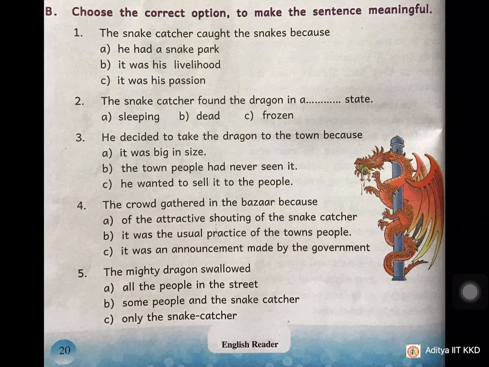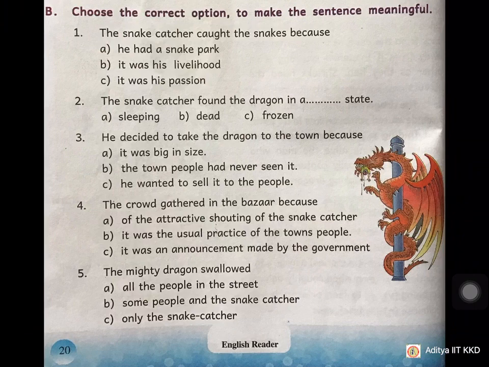Choose the correct option to make the sentence meaningful. First one. The snake catcher caught the snakes because it was his livelihood. The snake catcher found the dragon in a frozen state. He decided to take the dragon to the town because the town people had never seen it. Fourth one.